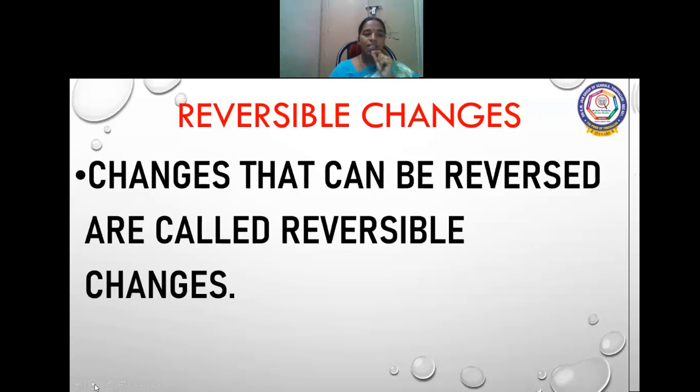That is a reversible change. For a simple example, I can take a paper and I will fold the paper now. So now it is a small size of paper. Again, I am able to unfold this paper to make a big size. So this is a reversible change.